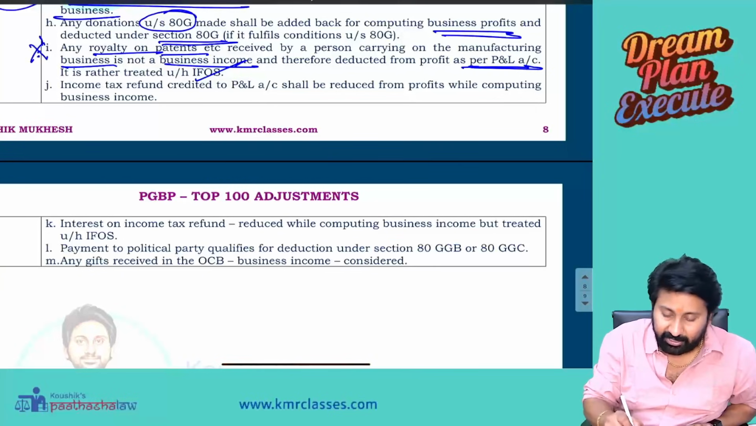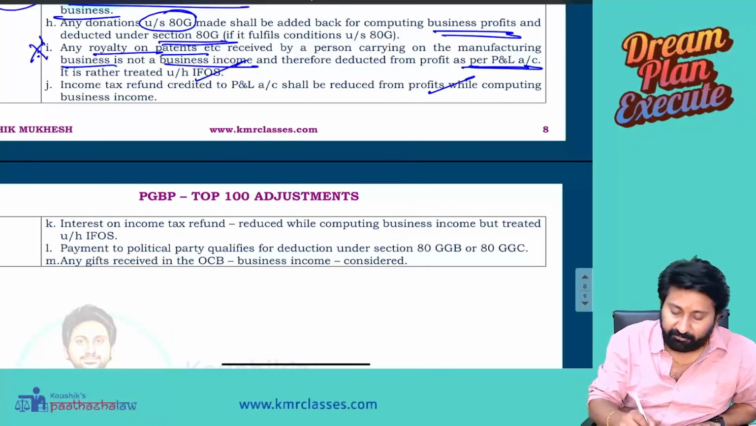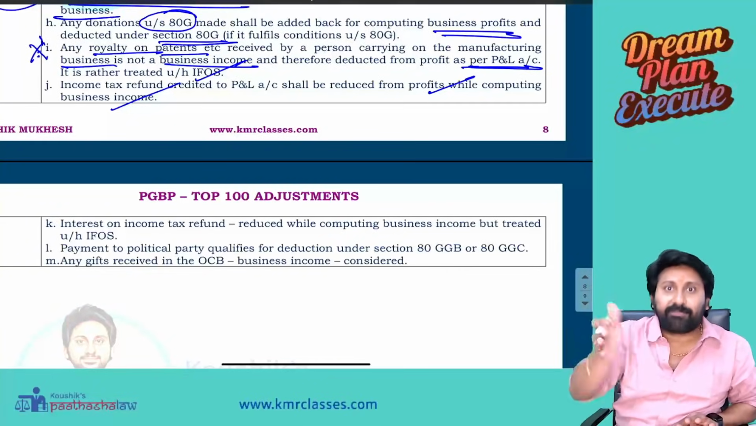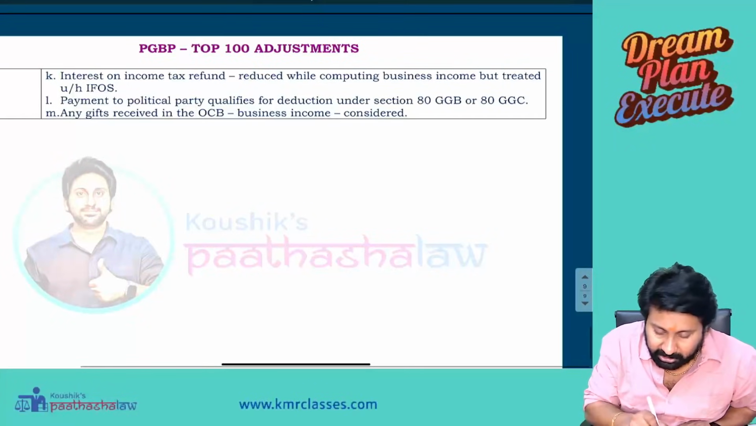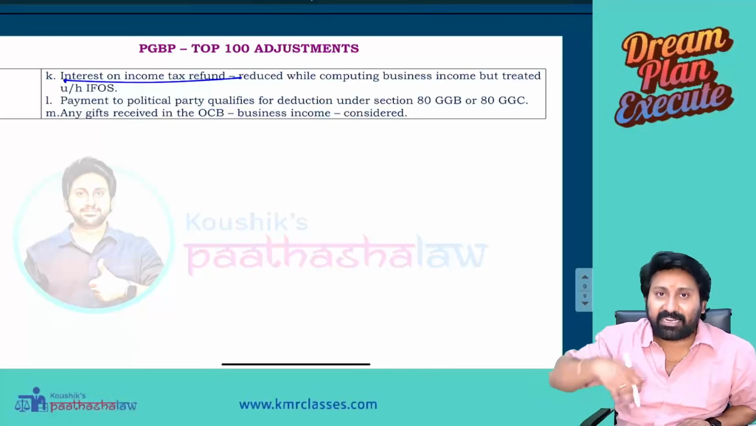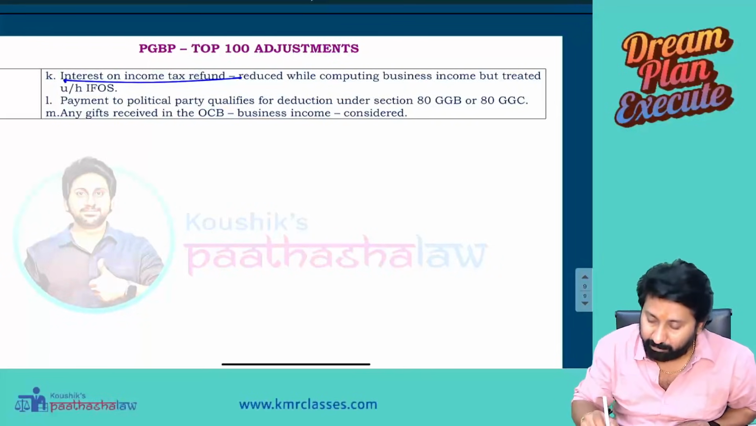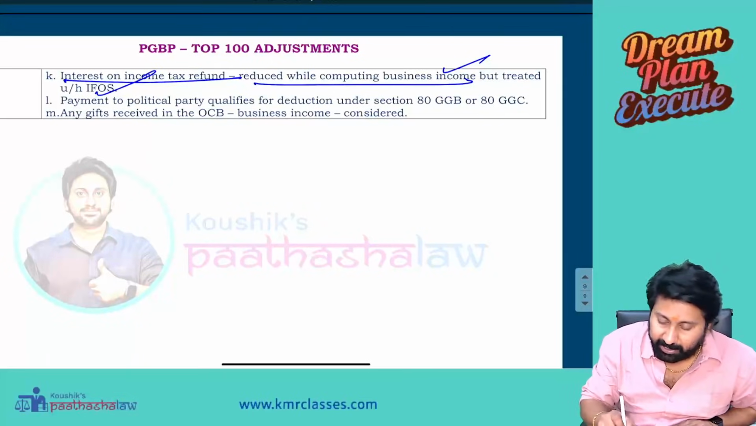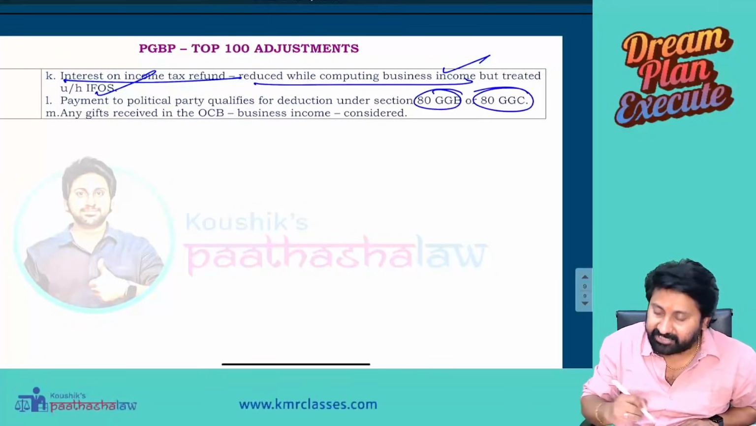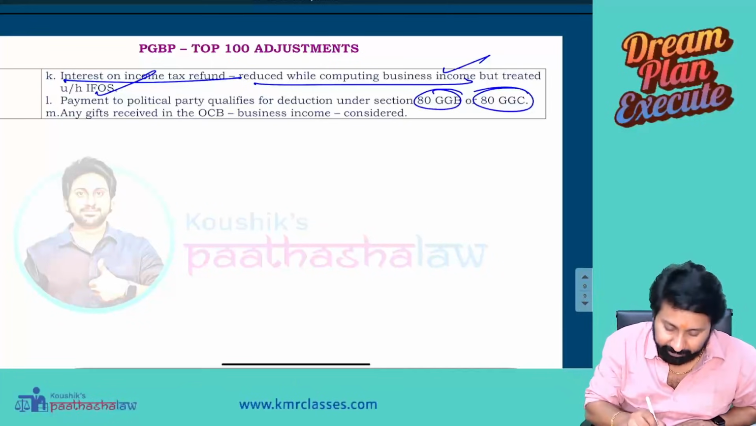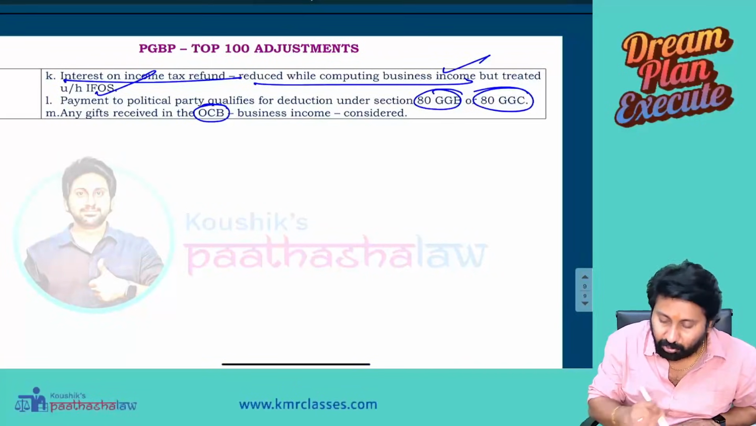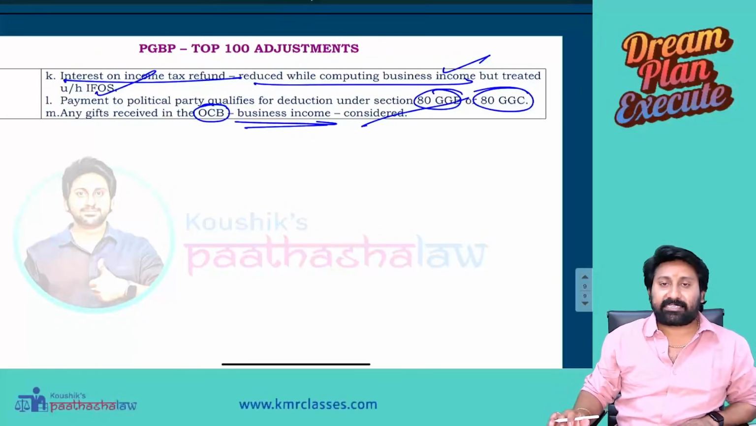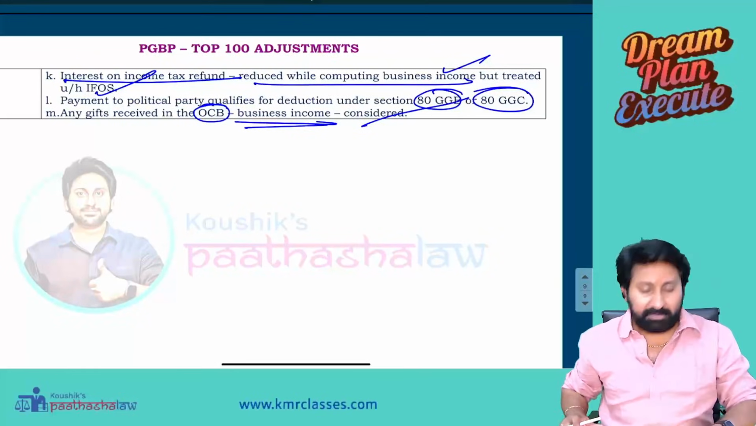Income tax refund credited to P&L account shall be reduced from profits while calculating business income, because income tax refund is not a business income, because income tax is not a business expense in the first place. Interest on income tax refund, okay, this is our extra income, but it's not a business income. Reduced while computing business income but treated under IFOS. Payment to political party qualifies for deduction under 80GGB or 80GGC but not under PGBP. Next, any gifts received in the ordinary course of business is considered business income. Means any gift received from dealers, okay, it's business income only. Add to the business income.